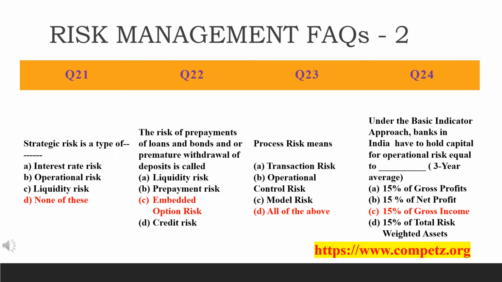That is the 3-year average you need to see. The options are 15% of the gross profit, 15% of the net profit, 15% of the gross income, or 15% of total risk weighted assets. So the answer here is the C option, 15% of gross income.